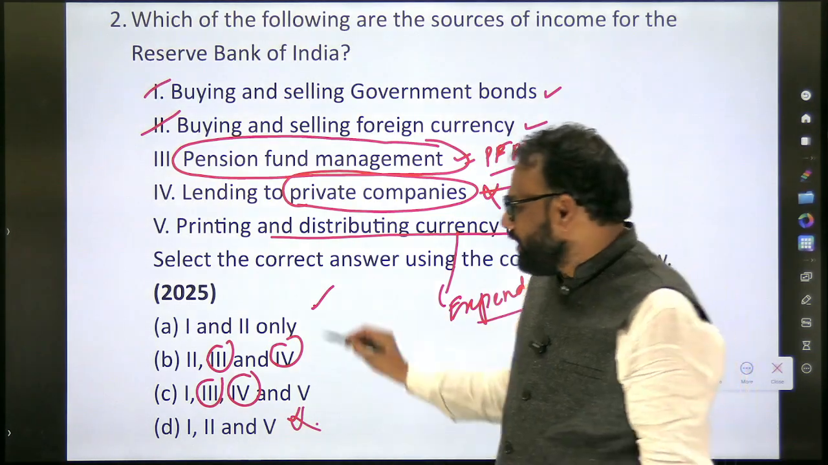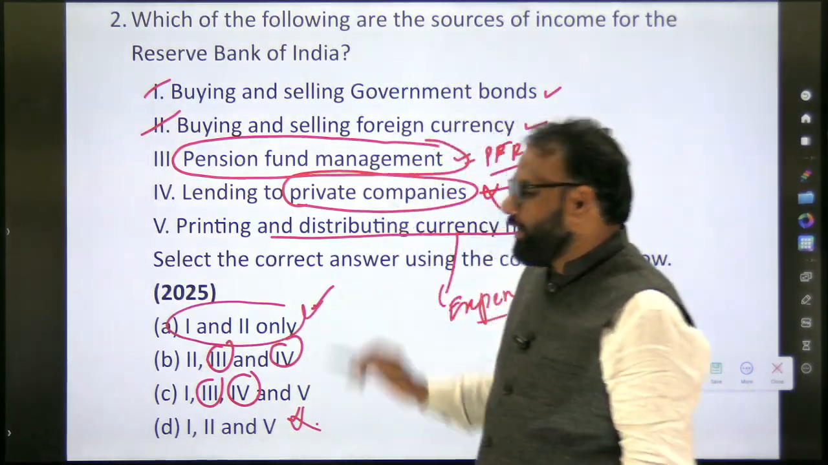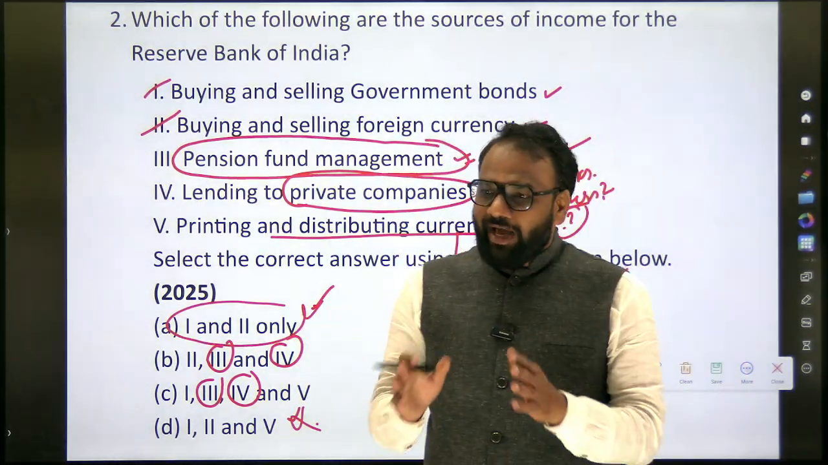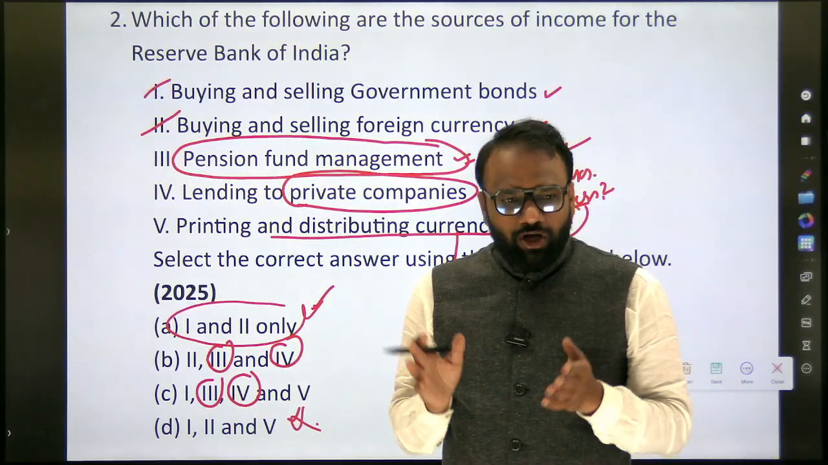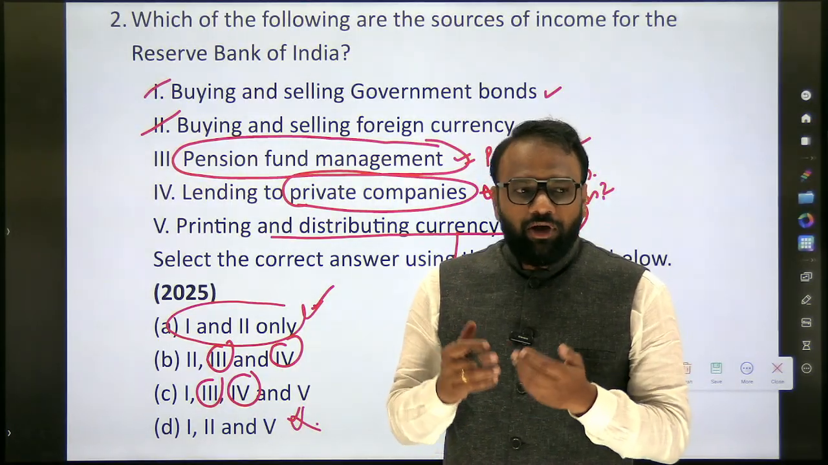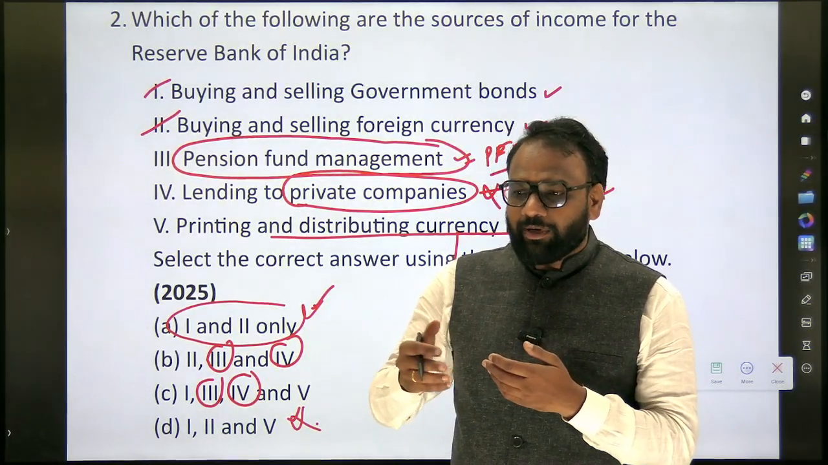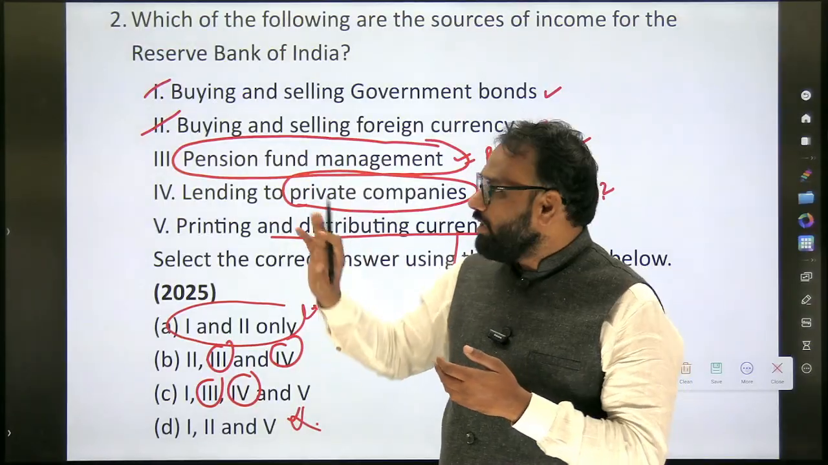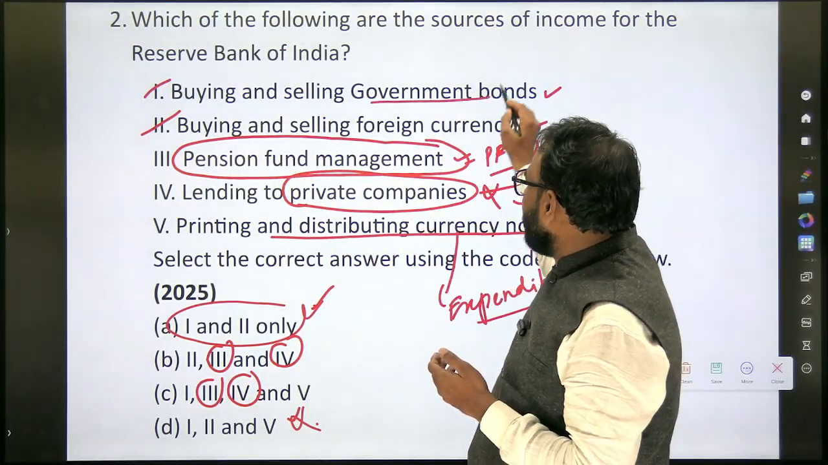So we are left with only one option, 1 and 2. Okay, 1 and 2. So now we arrived at the answer. But have you understood the concept completely? If you have not understood the concept completely, we'll go back to a few of the topics. The first option, buying and selling of government bonds.